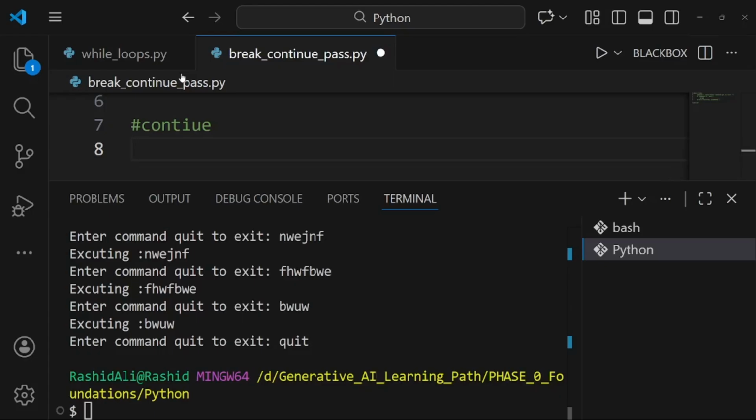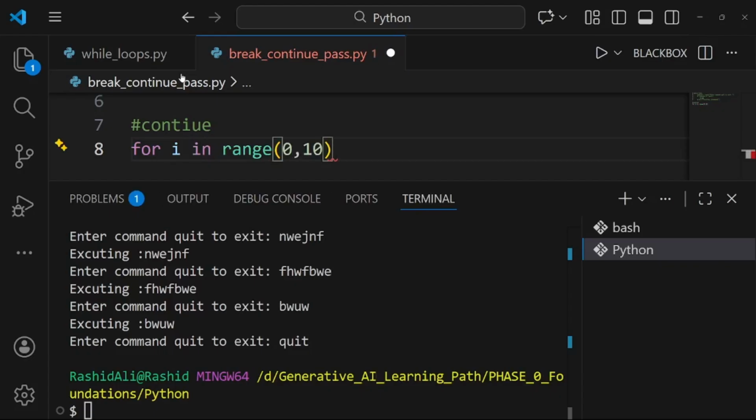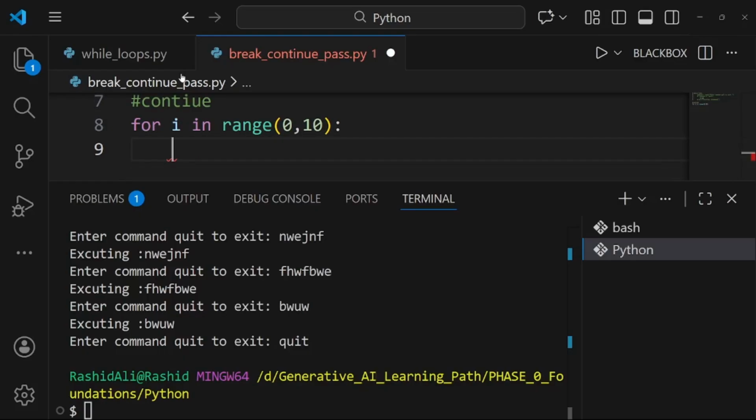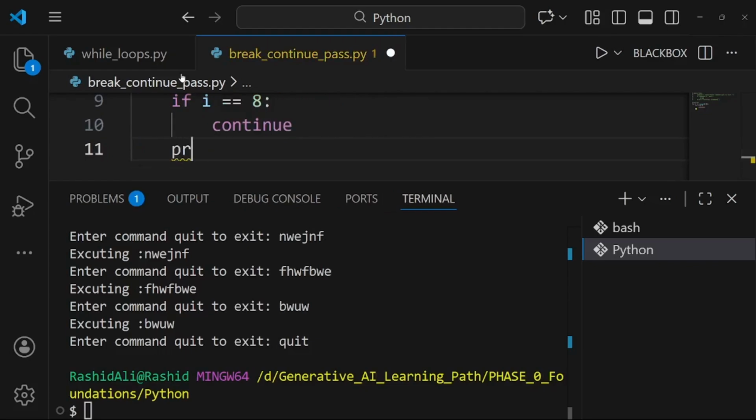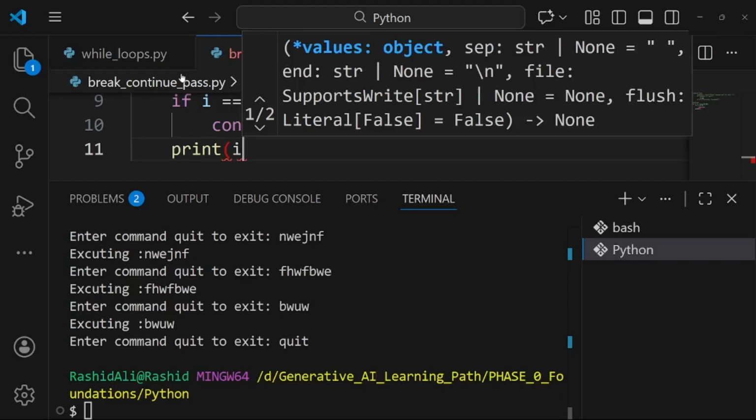Let us look at the example. for i in range, so it will iterate from 0 to 9, and we want to skip the eighth value. If i is equal to 8, continue, otherwise print i.